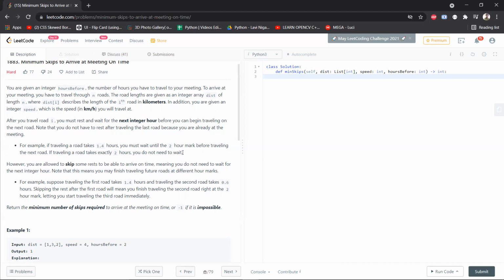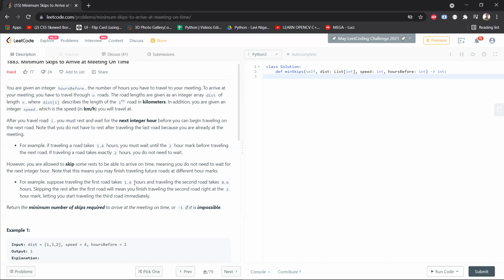However, you are allowed to skip these rests, right? Let's say that you are in a huge hurry, then you won't wait for 0.6 hours just to begin again from an integer mark. You can skip sometimes, right? So let's say that the first route took you 1.4 hours to travel, and when you were on the second road, it took you 0.6 hours.